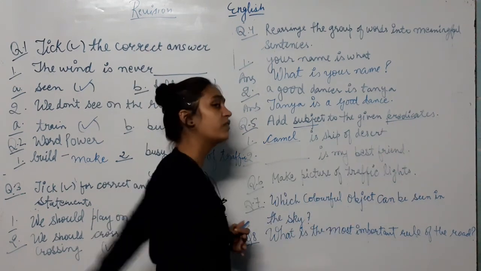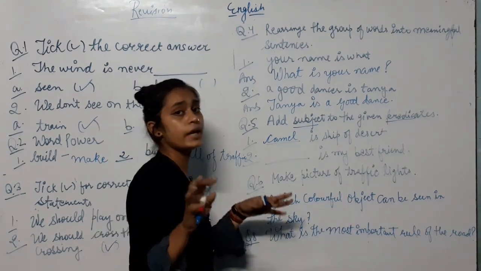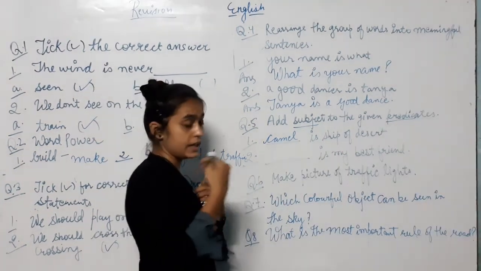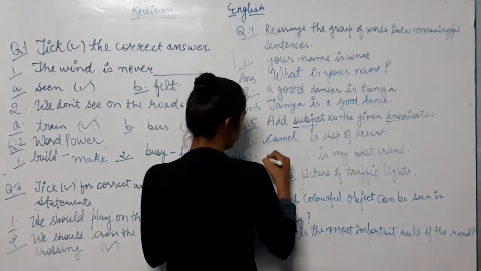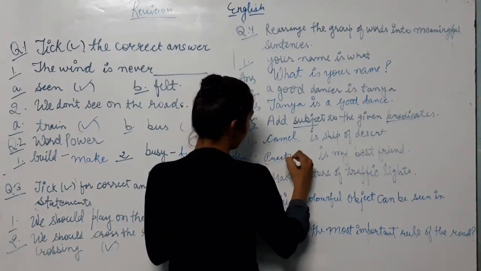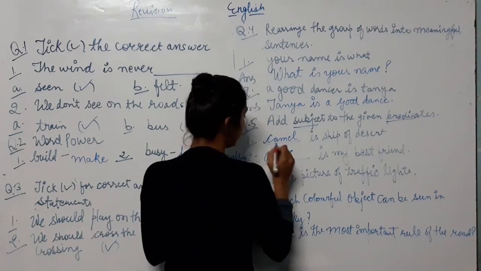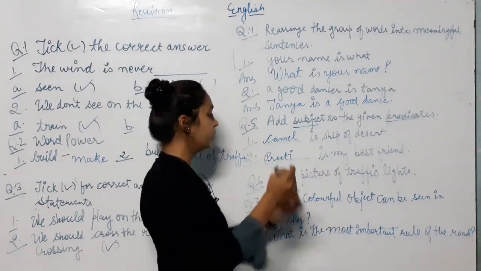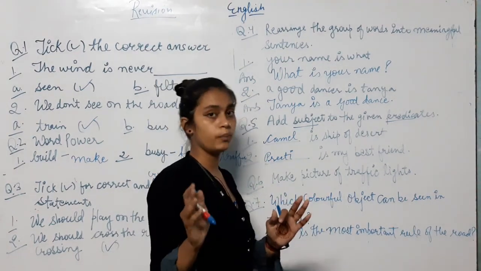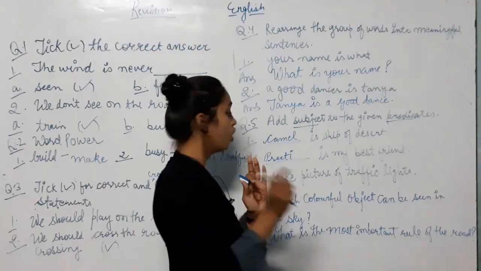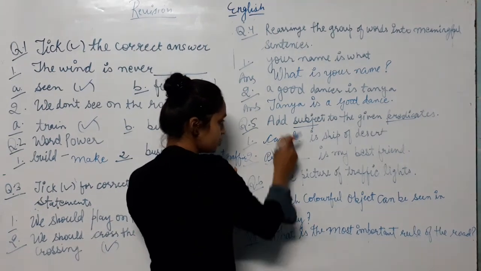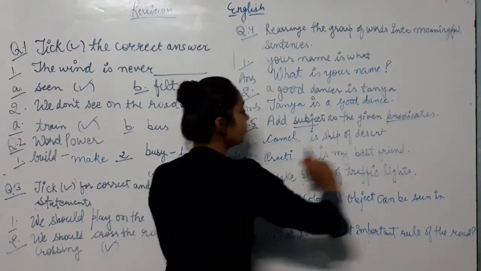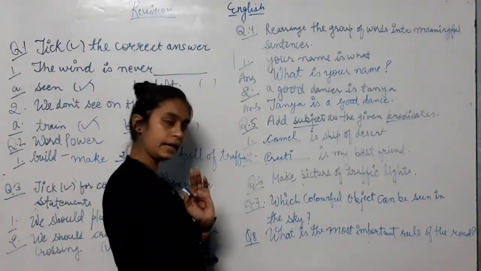Dash is my best friend. Whoever is your best friend, write the name. My best friend is Preeti. Your best friend is Shalu, write that. Your best friend is Aman, write that. Whoever is your best friend, write the name. So these are subjects, and what we say about the subject is our predicate.